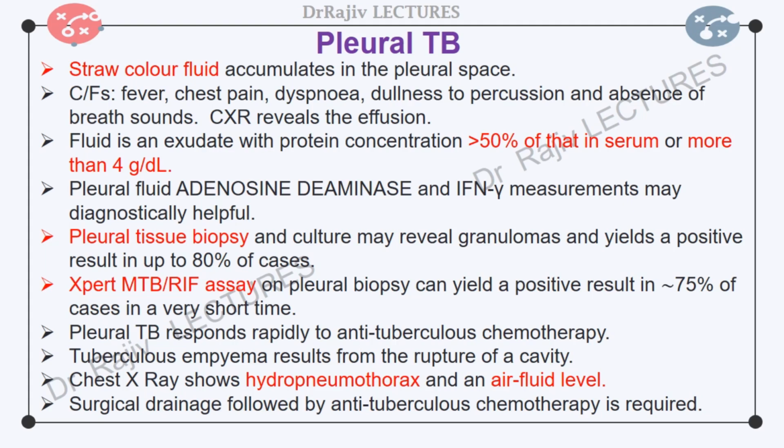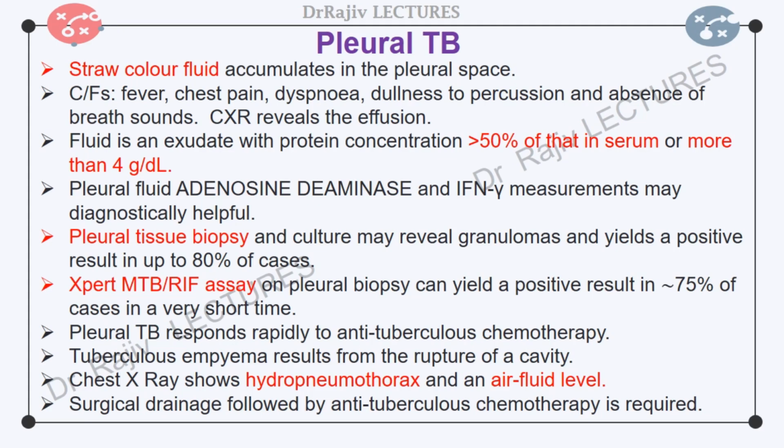Pleural TB responds rapidly to anti-tuberculous chemotherapy. Concurrent glucocorticoid administration is not of proven benefit. Tuberculous empyema usually results from the rupture of a cavity, and this process may create a bronchopleural fistula with air in the pleural space. Chest X-ray shows hydropneumothorax and an air fluid level.